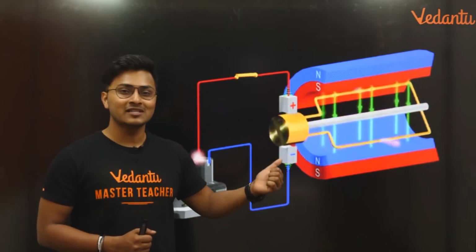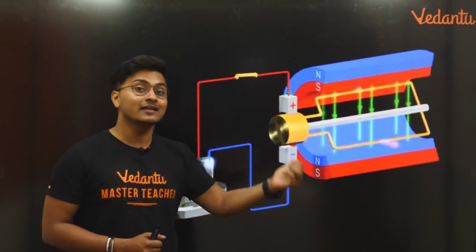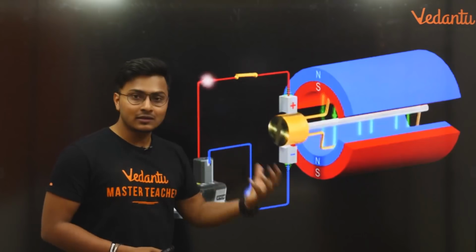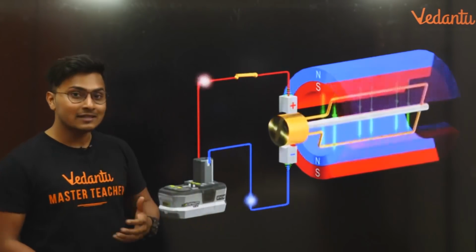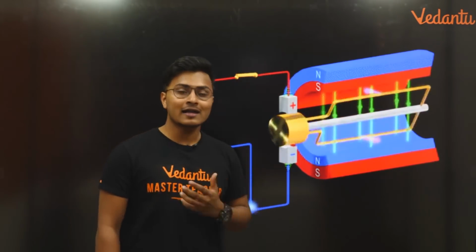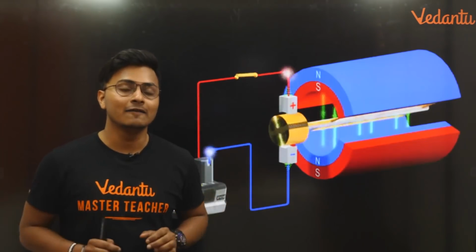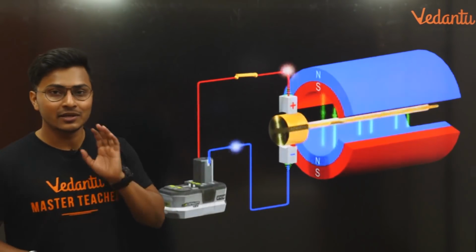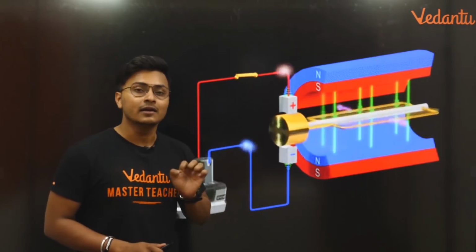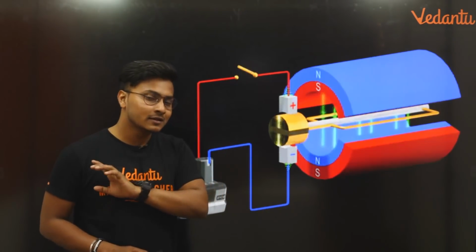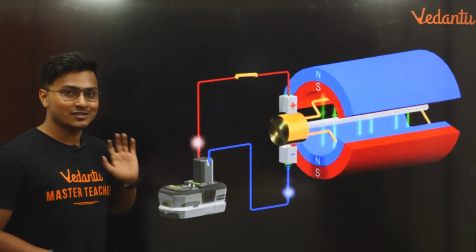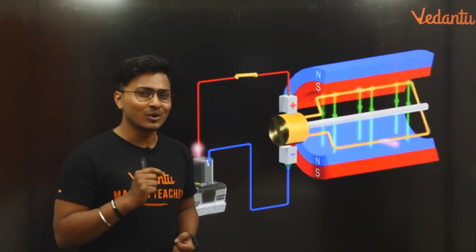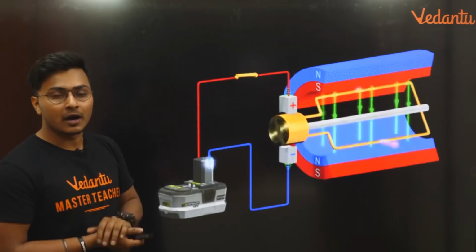That is the same thing we just studied for Fleming's left hand rule, that it will give me the direction of the force. Direction of the force is obtained from Fleming's left hand rule, and the theory is this, nothing but again stating that whenever a current carrying conductor is placed in a uniform magnetic field, it experiences a force. That is the theory. You can also add one more line here: an electric motor converts electrical energy to mechanical energy. You can add this line also just to impress the examiner. Cool? Okay.